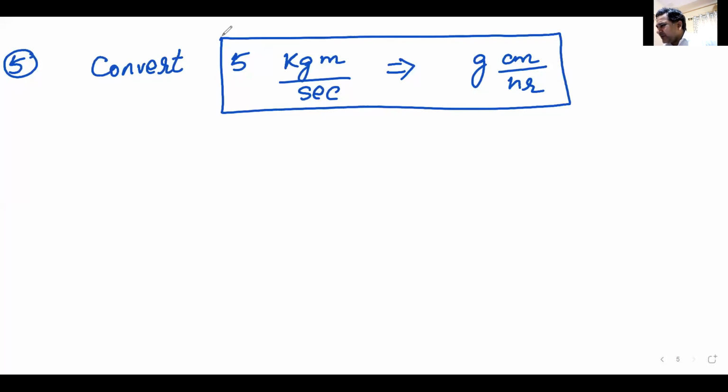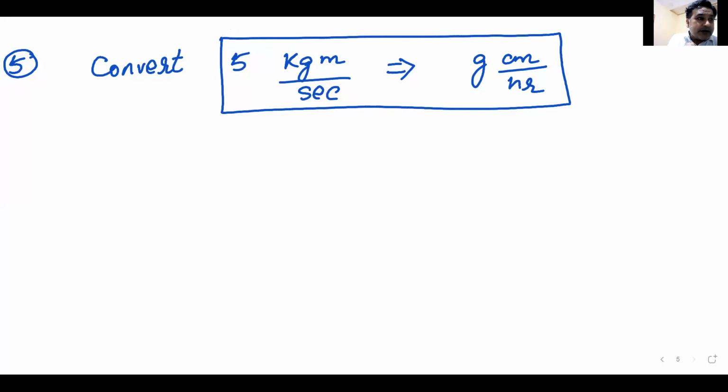How did you get 10 to the power 5, beta? I think 100 will get cancelled. That centimeter 100 and the hour 100 will get cancelled. 1000 divided by 3600, the two zeros of 3600 will get cancelled with the two zeros from the centimeter. So I think it should be 1000 divided by 36. Santosh, I think, was correct. It was the first one to give the answer.